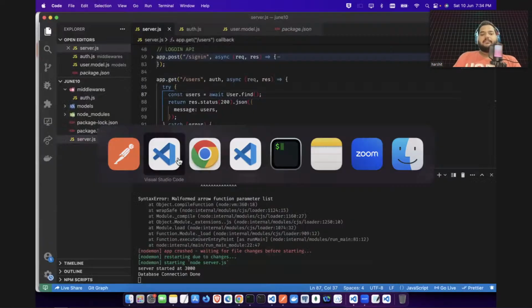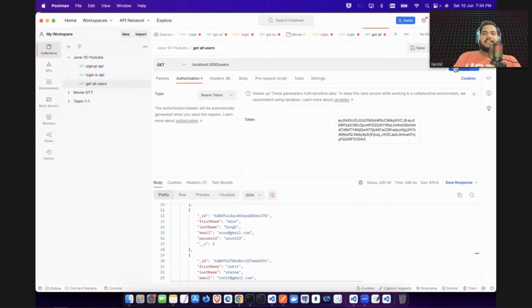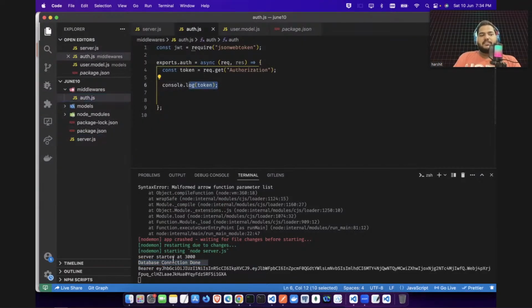And let's see if the database connection is done. Database connection is done. Now let's try to send this. I have sent this code, and you can see here also in the auth.js we have printed this token. So these tokens are getting printed here. You can see here Bearer is there, Bearer space, and whatever token you have sent. I do not want that; I want this token, only this token.